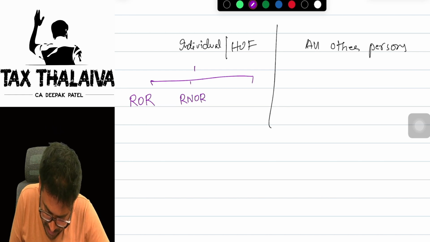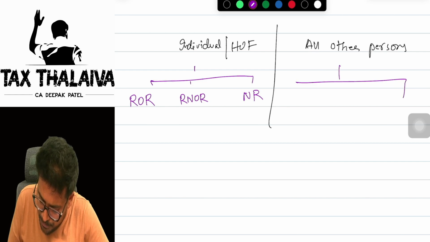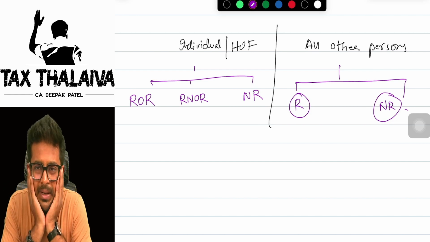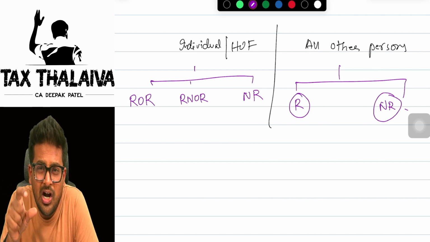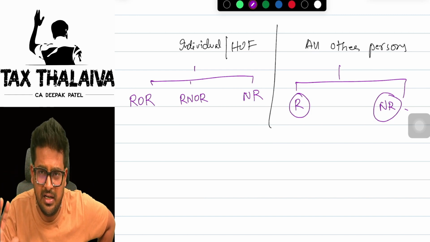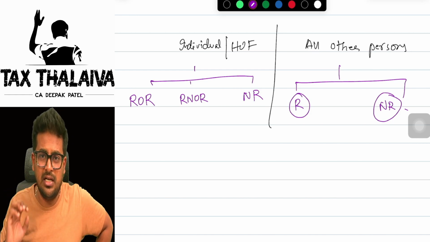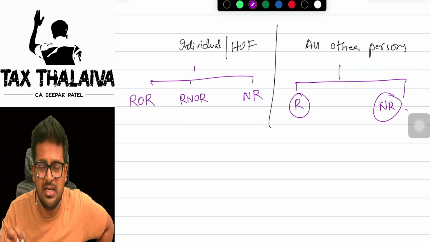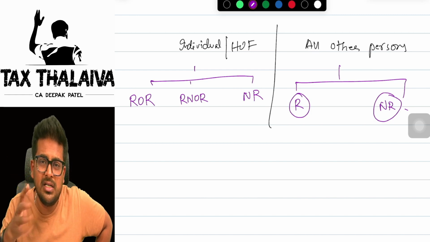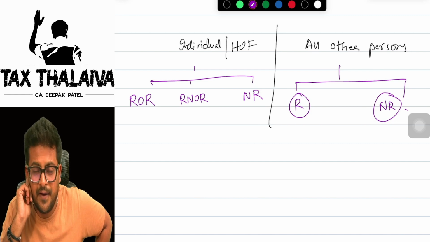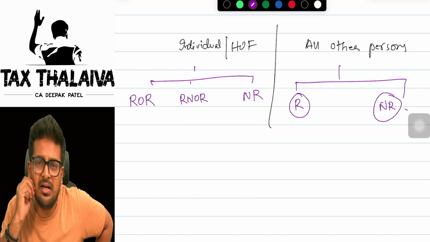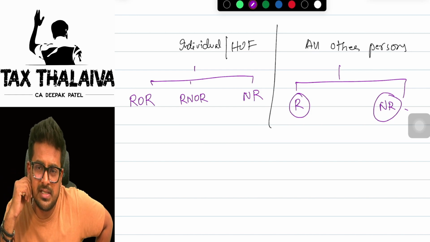Resident, not ordinary resident, and non-resident. All other persons can either become resident or non-resident. So what is this? Please explain. See, resident and ordinary resident means generally you are resident only. Ordinary resident. Not ordinary means you are resident for this year, but you are generally not resident in India. Non-resident means you are not residing in India, or you are residing for less than the limits prescribed.